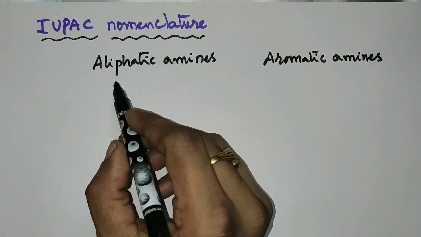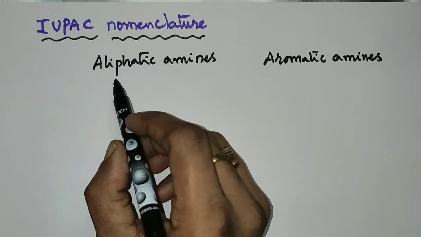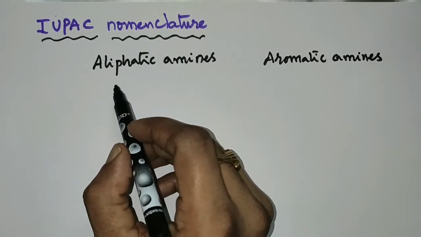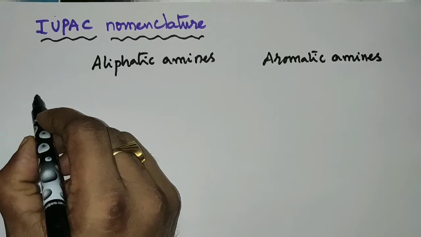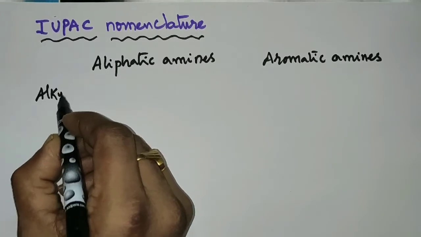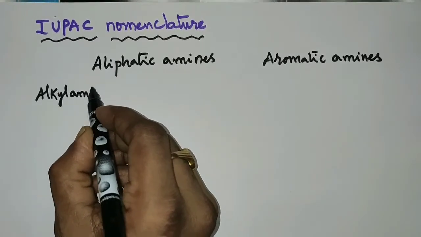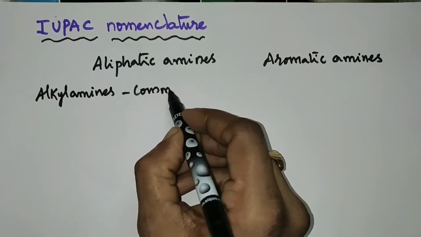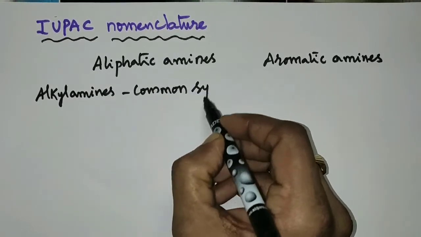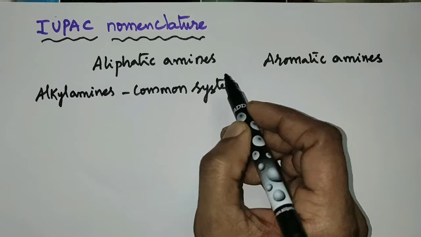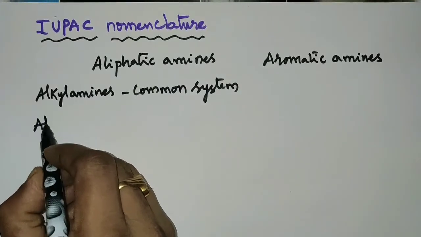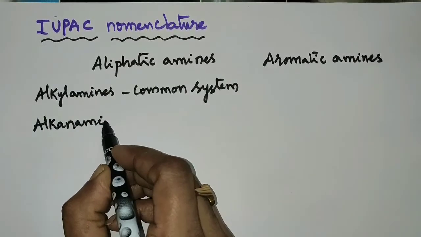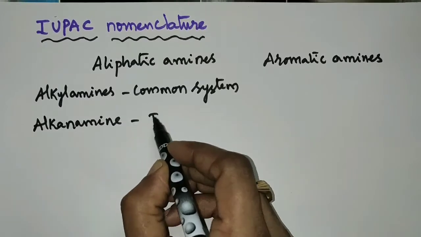In the first category of aliphatic amines, if the groups bonded to nitrogen are alkyl groups, then we call them alkyl amines in the common system, and alkanamines in the IUPAC system.